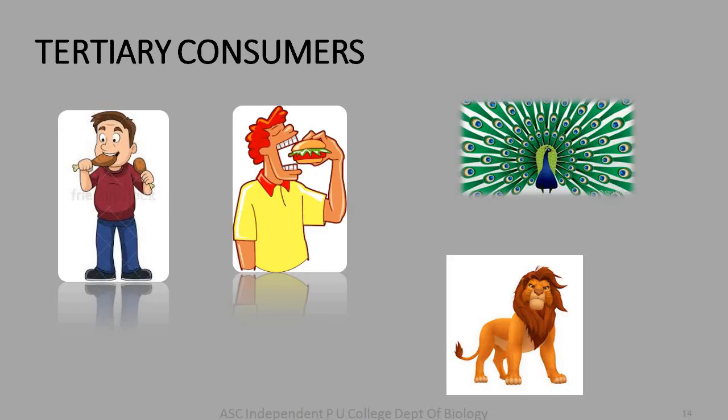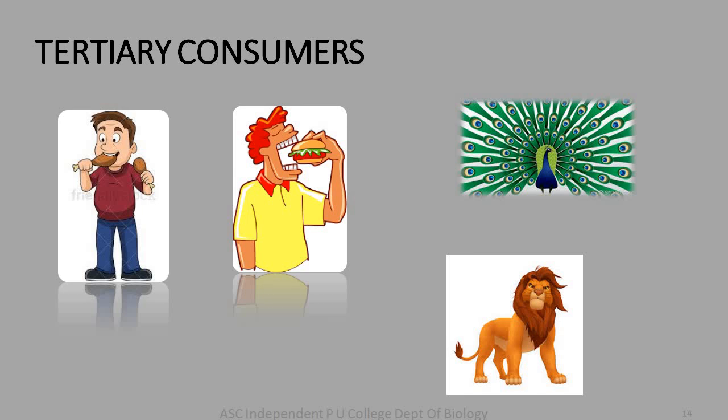If we recall, consumers are classified into primary and secondary consumers. We also have tertiary consumers, also called top consumers. Those animals which kill other animals and eat them, but are not killed and eaten by other animals in nature, are called tertiary consumers.